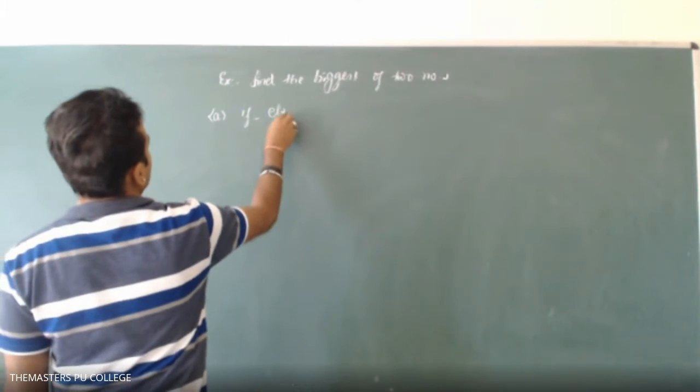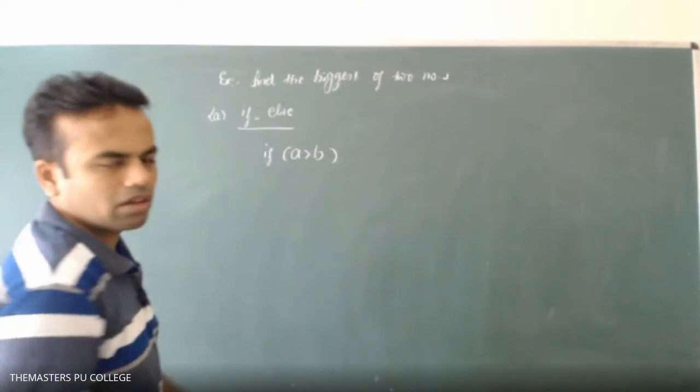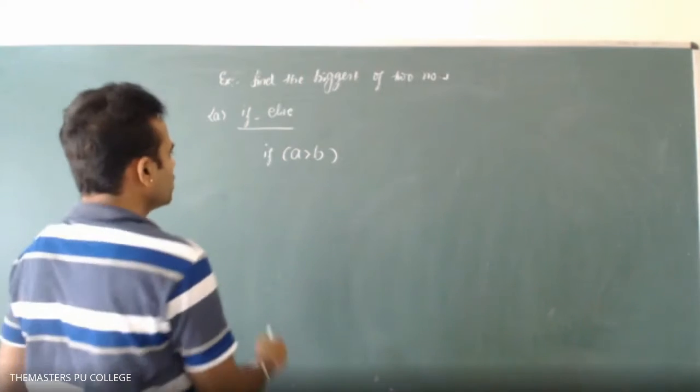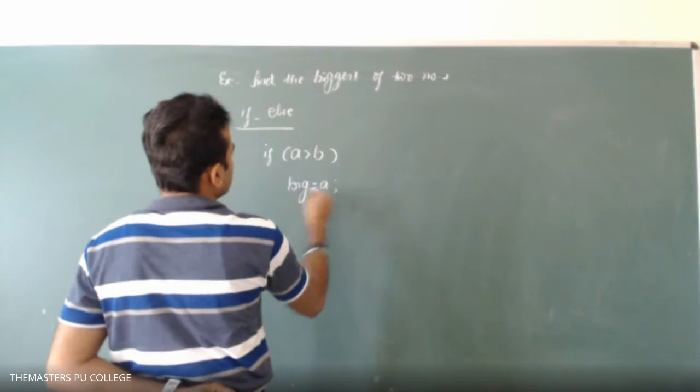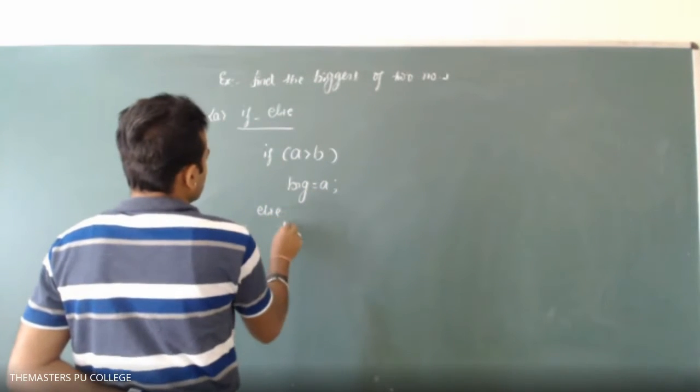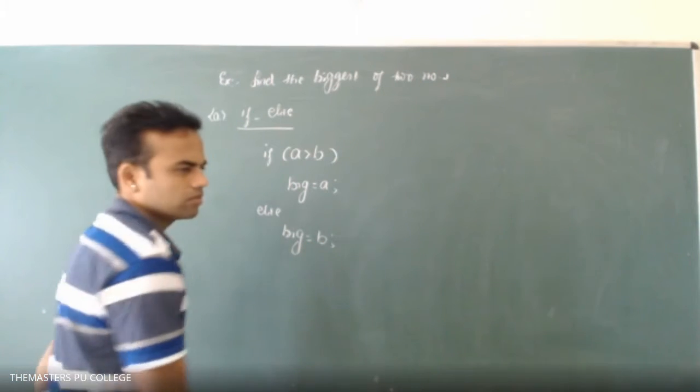Tell me the statement. If A is greater than B, then big is equal to A. We can take A, B, X, Y, P, Q, whatever. Else, big is equal to B.